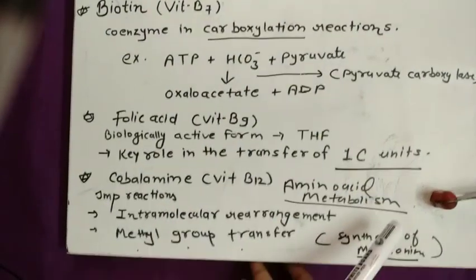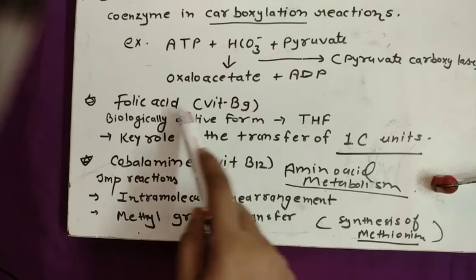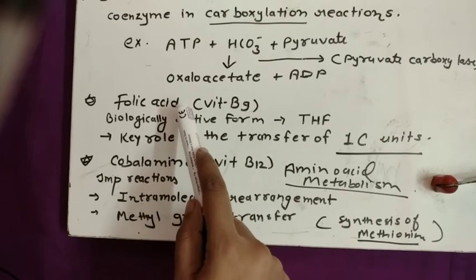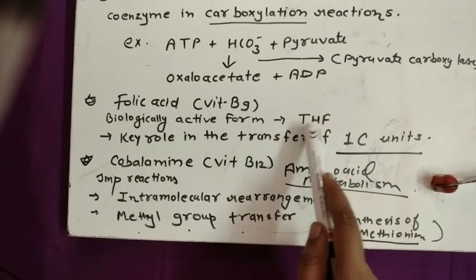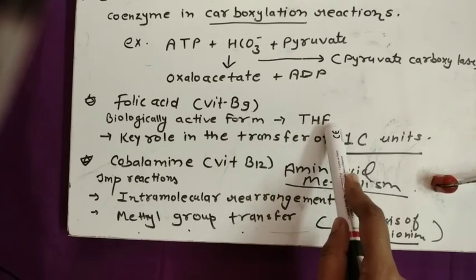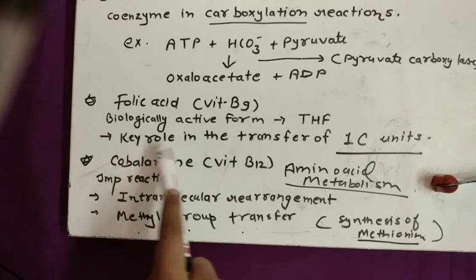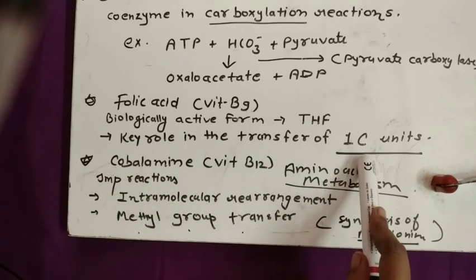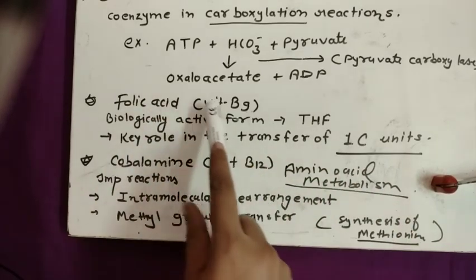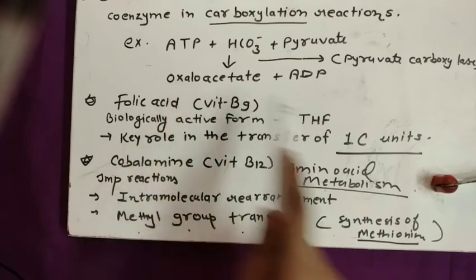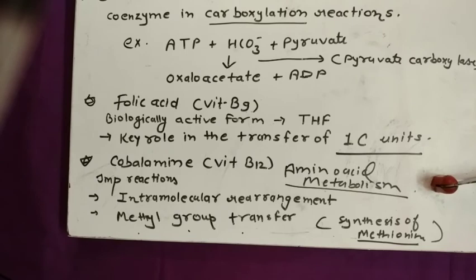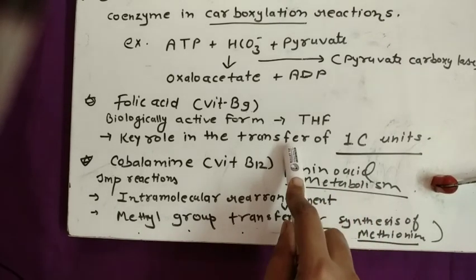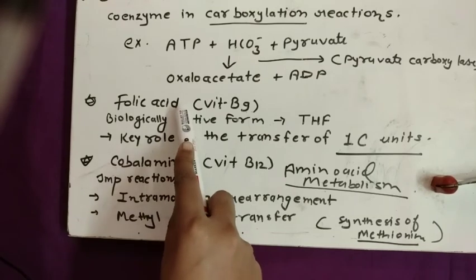Now next is vitamin B9, that is folic acid, and the biologically active form of folic acid is THF, tetrahydrofolic acid, and its key role is in the transfer of 1 carbon unit. So the main function of folic acid is in reactions where we have to transfer only 1 carbon. In that type of reaction, folic acid is used as a coenzyme.